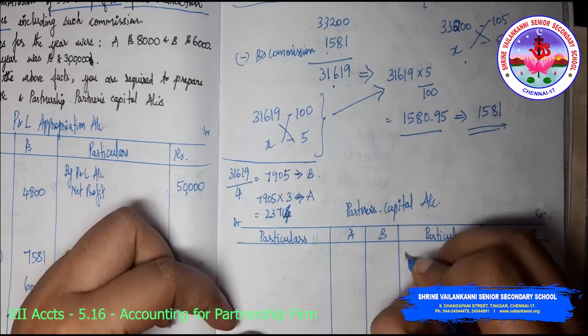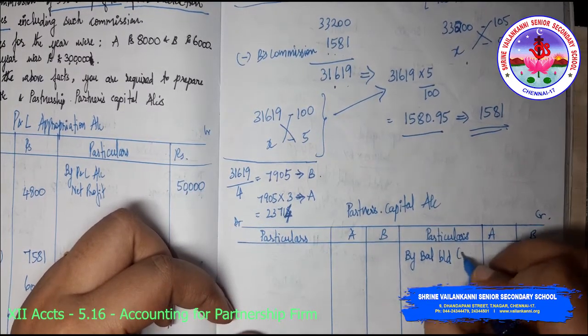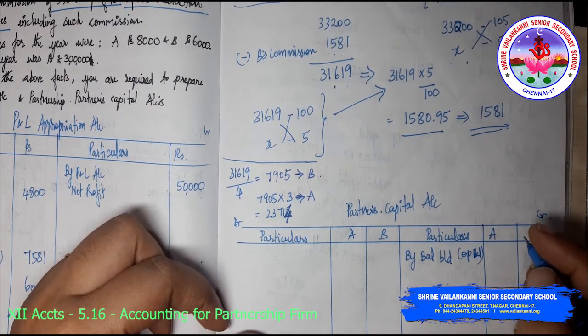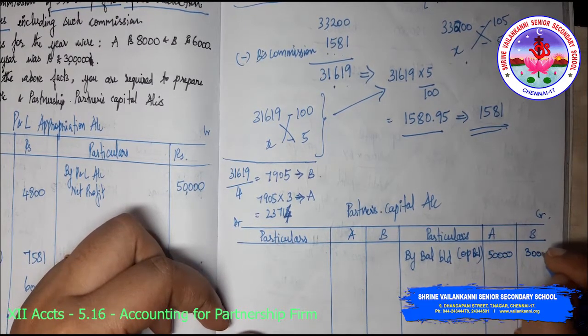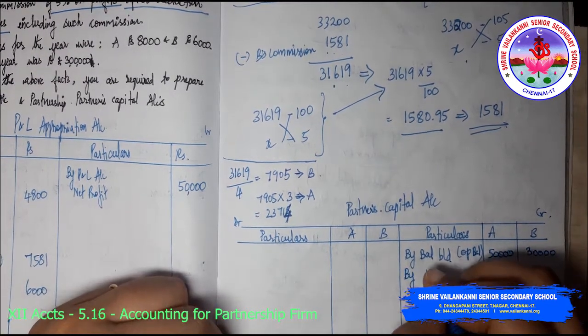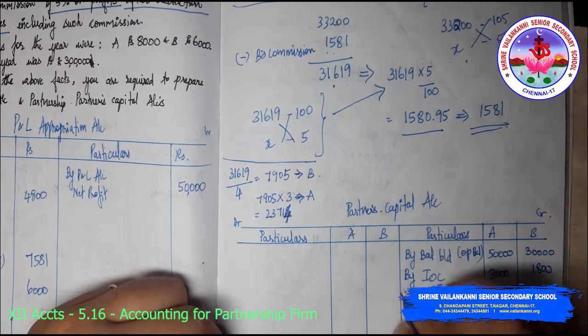So by balance brought down, it is the opening balance. Okay. So opening balance of capital is 50,000 for A and 30,000 for B. Then by interest on capital, 3,000 for A, 1,800 for B.